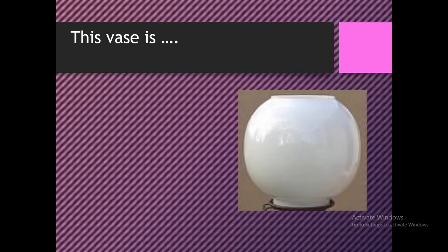Okay, next, the vase. What is this vase made up of? Transparent, translucent or opaque material? If you glow a bulb inside of this vase, what will happen? It will be clearly visible to us like a transparent material, or we just see the light or glowing of the vase like a translucent material, or it is behaving like nothing and no change is observed like an opaque material. The answer is opaque material. The vase is made up of opaque material. Okay. If you have a confusion, discuss with your teacher.